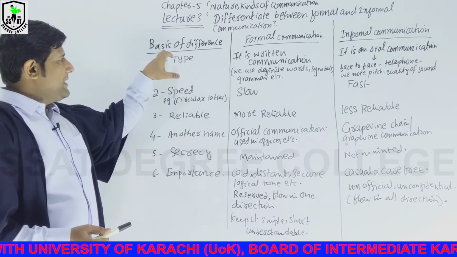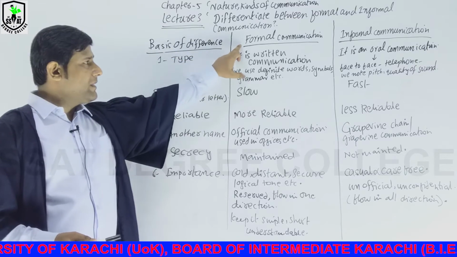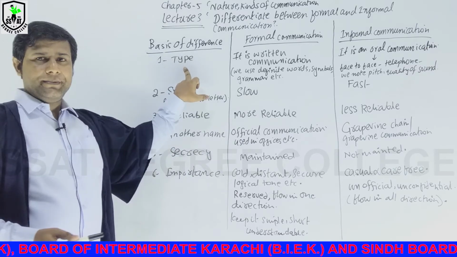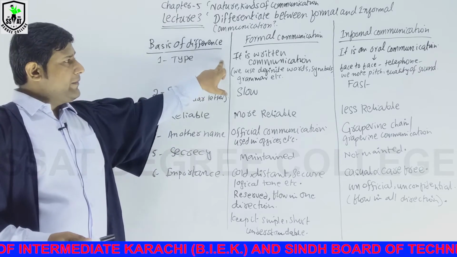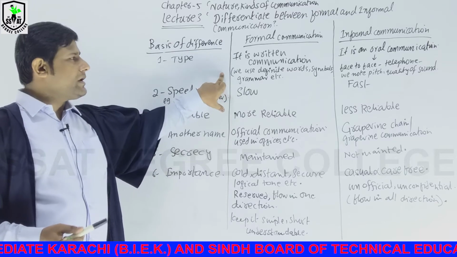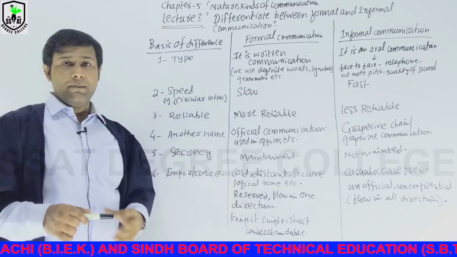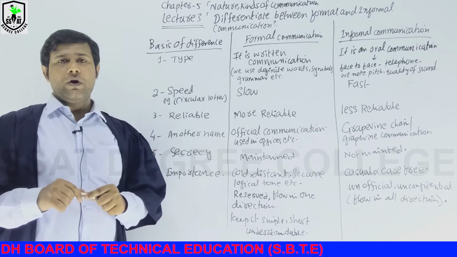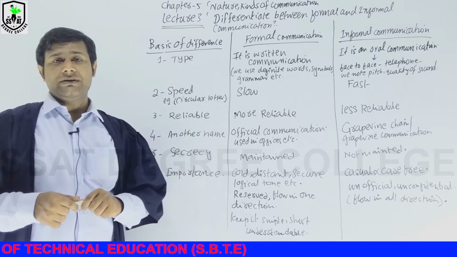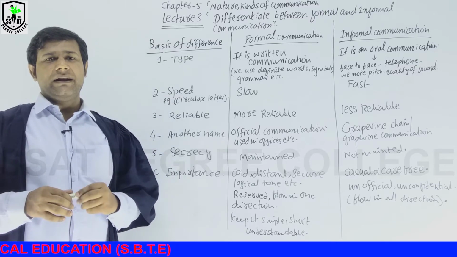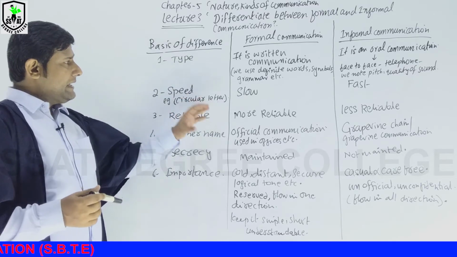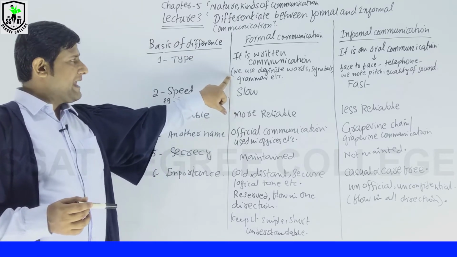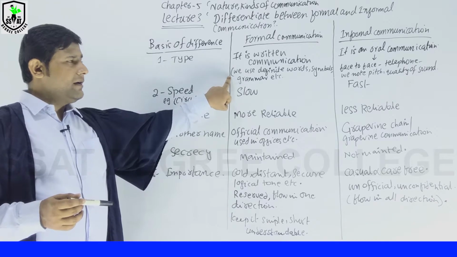First, the basis of difference: formal communication and informal communication. Number 1, type. Formal communication is written communication. Usually we use definite words, simple grammar, or proper words without error, because formal communication is very important. We use it in offices and other places where secrecy is maintained, so we use definite, simple words without error, and it is the written form of communication.